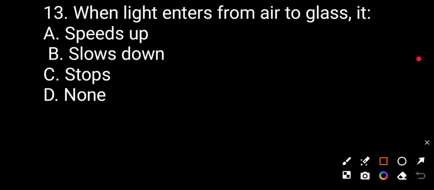Question number 13. When light enters from air to glass, it speeds up, slows down, stops, none. The correct answer is slows down. Option B is correct.